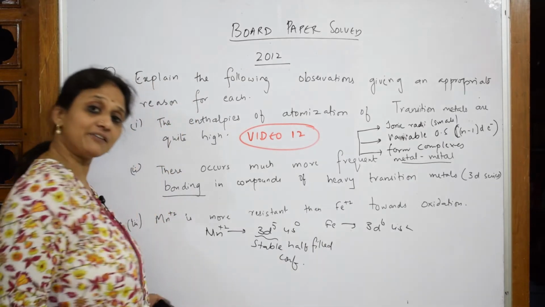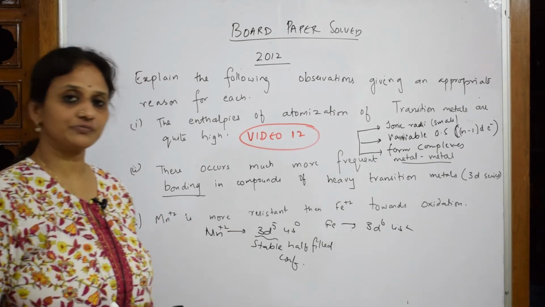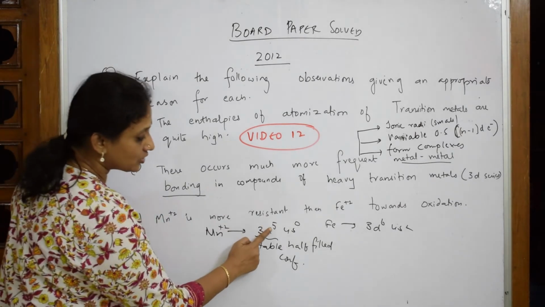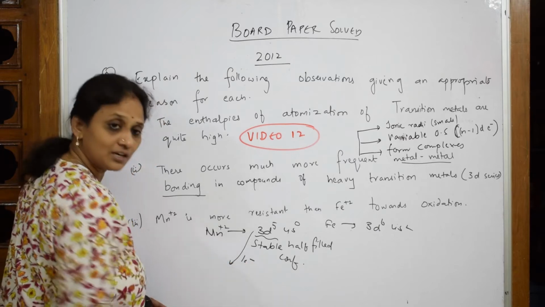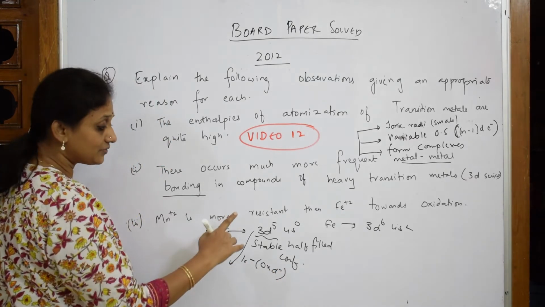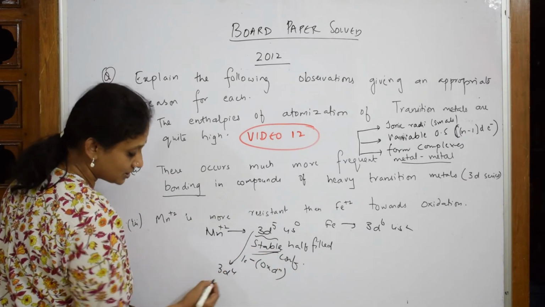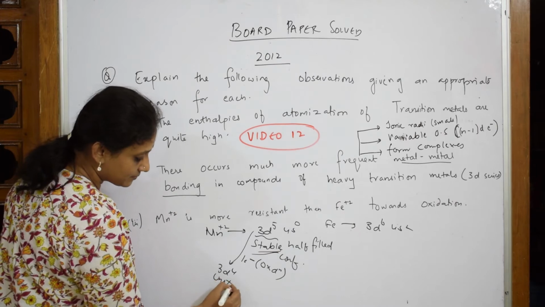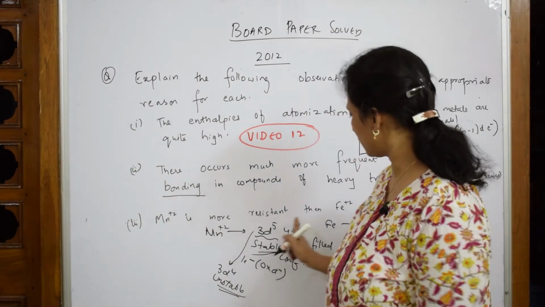Now with this stable half-filled configuration, when you are trying to lose an electron, oxidation is loss of electron. So where will you take out the electron? You have to take it out from here. When you take out 1 electron from here, this process is called oxidation. What will the configuration change to? 3d4. This is unstable. So now tell me, will manganese prefer showing oxidation?